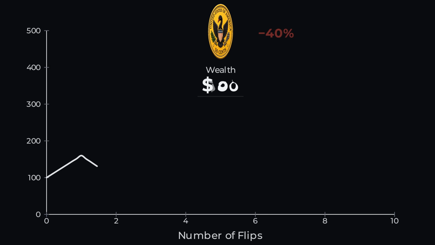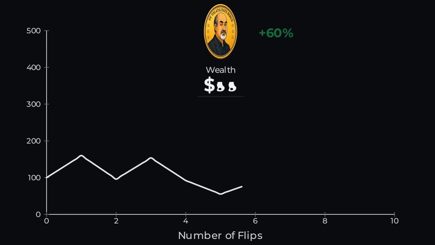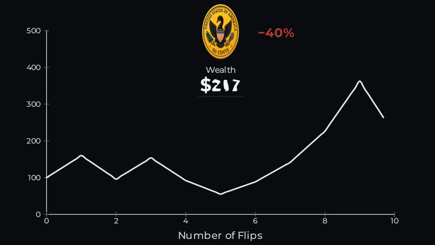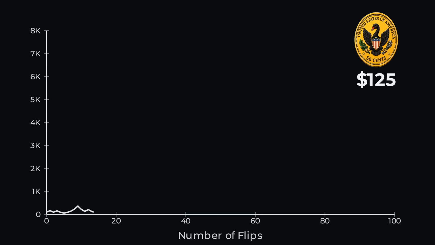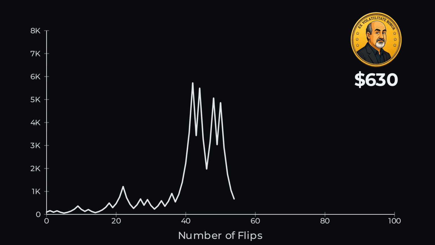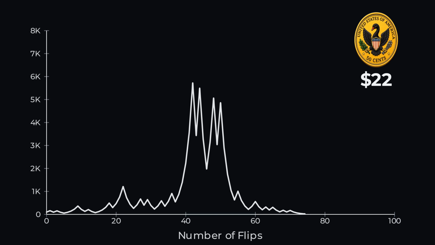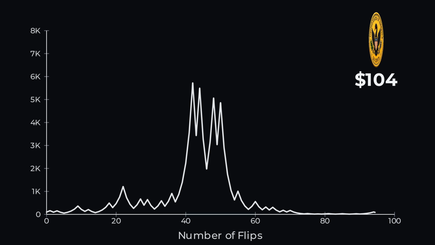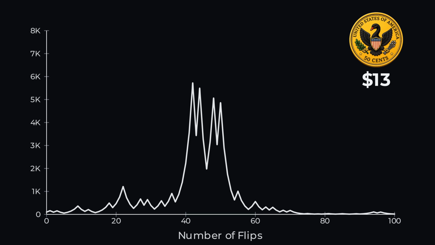We can use a coin because there are only two outcomes of equal probability. Heads, remember, increases your wealth by 60%, and tails decreases it by 40%. Let's flip it 100 times. Here's one random series of flips that I've generated. In this instance, we end up with just $13. Sounds super unlucky, right? What are the odds?